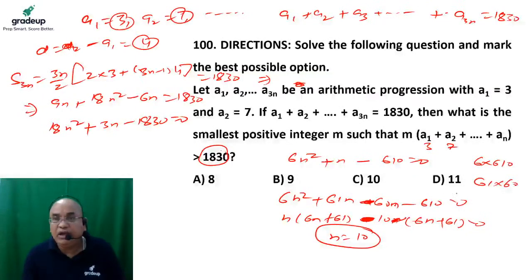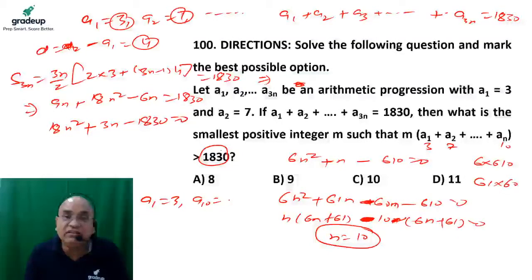Please do it. So a1 is 3. So sum of n terms we can calculate from here easily. If we calculate the sum of n terms from here, and the value of n is 10. So we have to calculate from first term to 10th term. Which one is the 10th term? First term is nothing but 3 and 10th term is nothing but how much? It is nothing but a plus 9d. So 9d, d is 4, 36 plus 3 is 39. Now the first term plus last term. First term is 3, last term is 39.